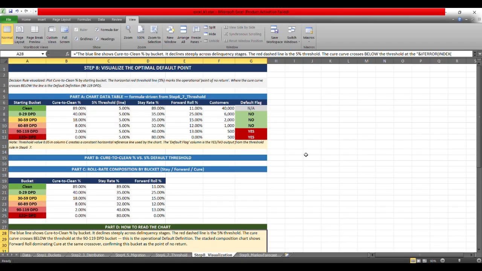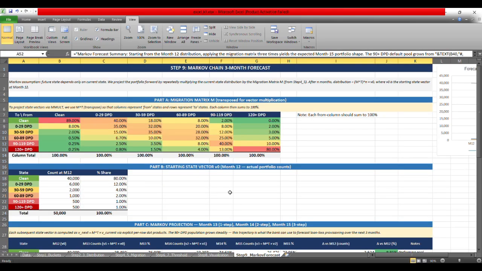So from this analysis, I derived that the default threshold is 90 plus. Now let's discuss how our forecast will look like, because step 9 takes everything that we have built and projects it into the future, and this is where the roll rate analysis becomes a forecasting tool and not just a diagnostic one.